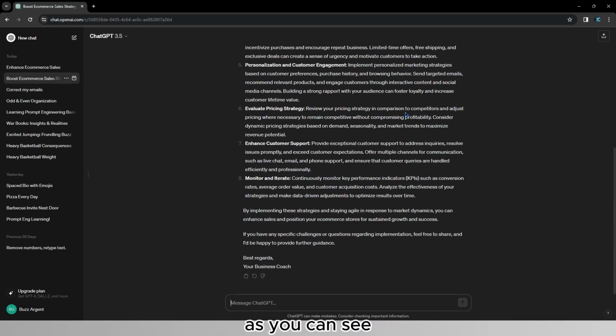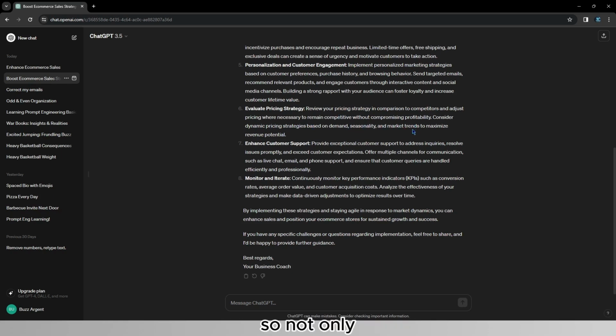As you can see, it says, review your pricing strategy, action step, review your pricing strategy. It's already an action step. In comparison to competitors, so you can search competitors of your store which sell the same product or similar, and adjust pricing where necessary to remain competitive without compromising profitability. So it also gives you guidelines on how to review your pricing strategy. Consider dynamic pricing strategies based on demand, season, and market trends.